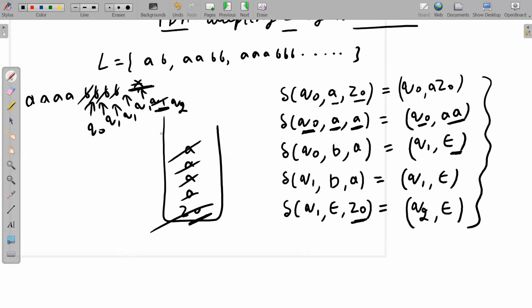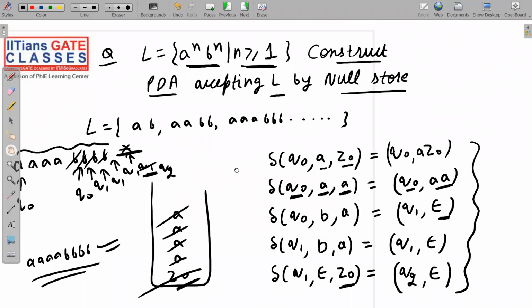So after applying this definition, we have read the entire string. Starting from the initial state, the entire string is read and the stack becomes empty. See here carefully, the stack becomes empty. So 4 A's and 4 B's string is accepted by this PDA. I hope I have made the point clear to all of you. So I have given you an intuitive idea about how this PDA is working.